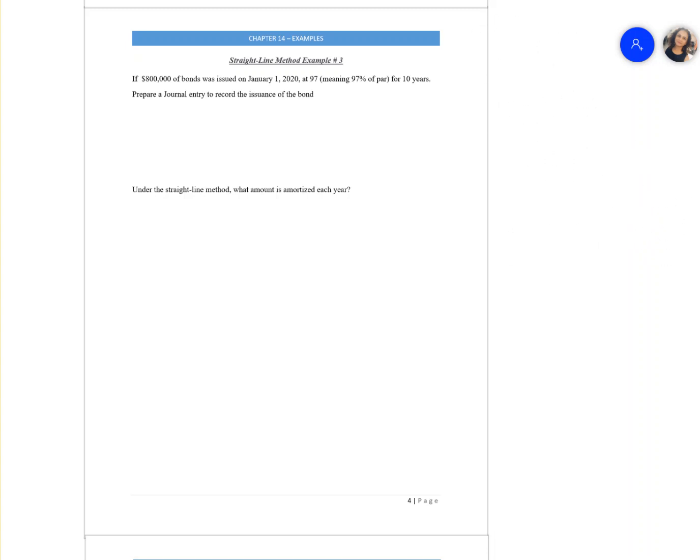Now, if 800,000 of bonds were issued on January 1st, 2020, sometimes you're given an interest rate and sometimes you're given 97%. Sometimes they're given 103, 104 and 105. What does that mean? The face value of the bond is 800,000. In this case, we issued it at 97%. That gives you the present value of the bond.